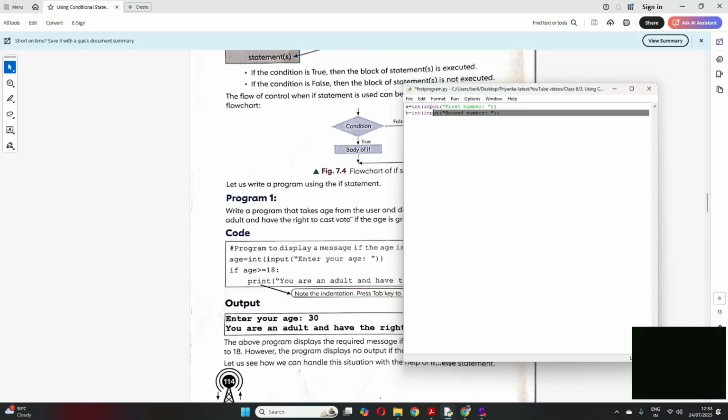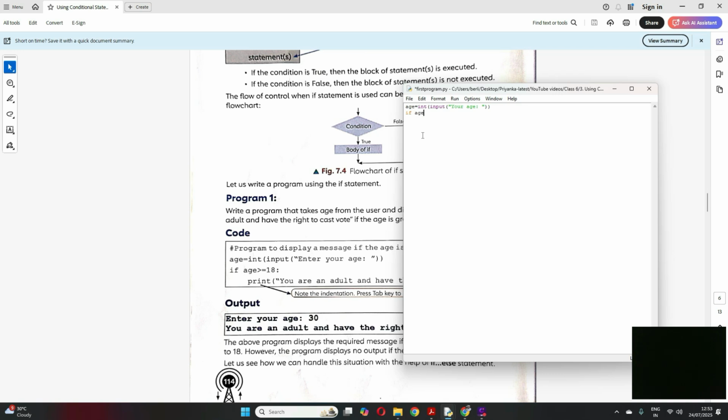So we need an input. If you remember the input statement, we will have age and it has to be an integer type, right? So input your age. Now we have to check if. See the syntax of writing an if statement.